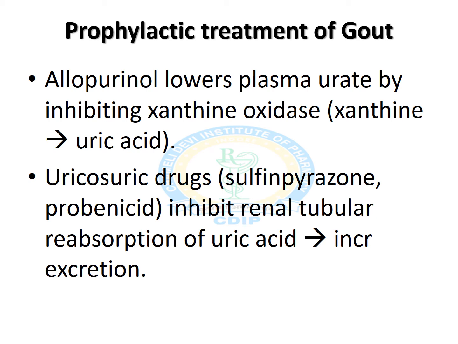Then uricosuric drugs like sulfinpyrazone and probenecid inhibit the renal reabsorption of uric acid, means they are promoting the excretion of uric acid from the body. They won't allow the uric acid to be reabsorbed from the renal tubule during the formation of urine.